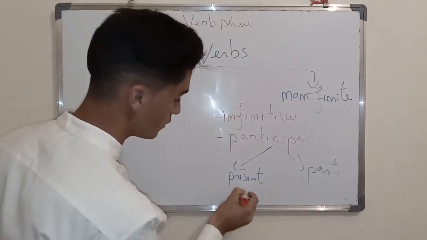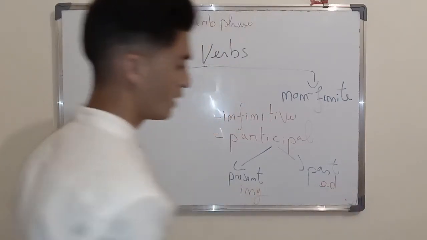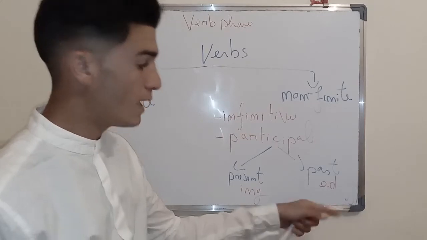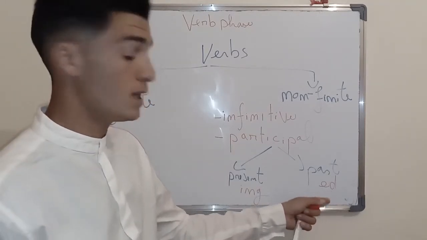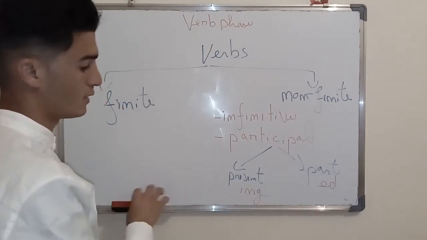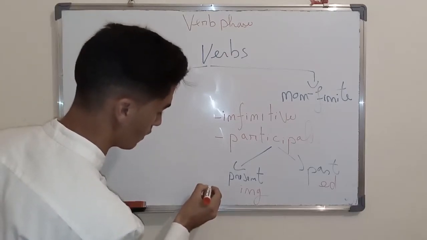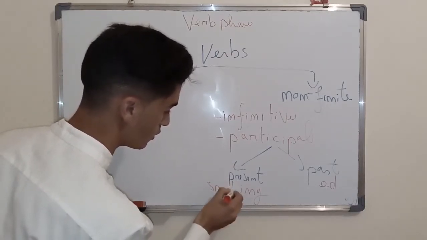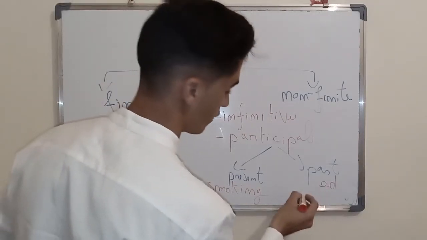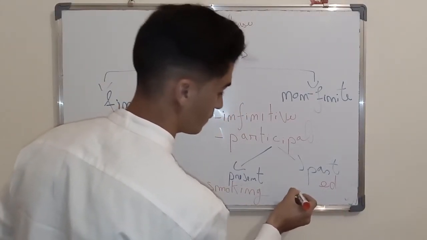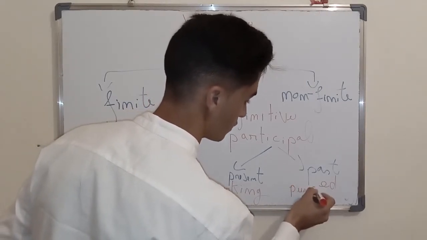Present when it ends with ing, and past when it ends with ed. If they are irregular, then we don't have the ed. For example, I'll give examples to illustrate that. For example, smoking. And here in ed we have, for example, punished.